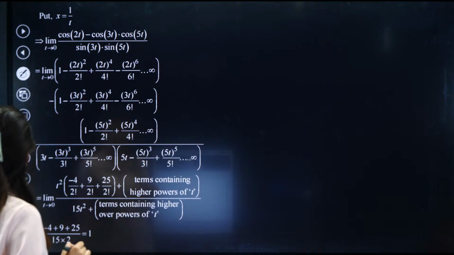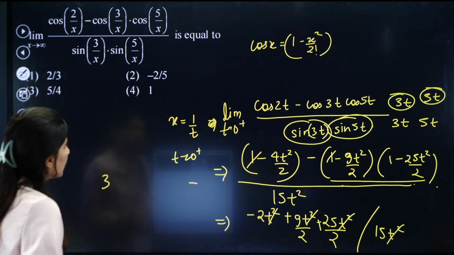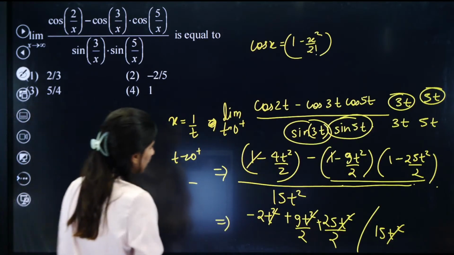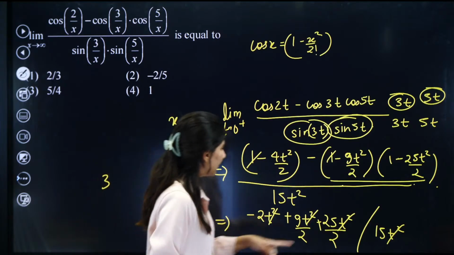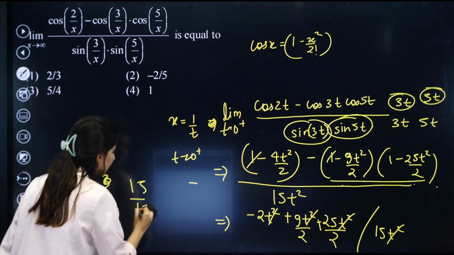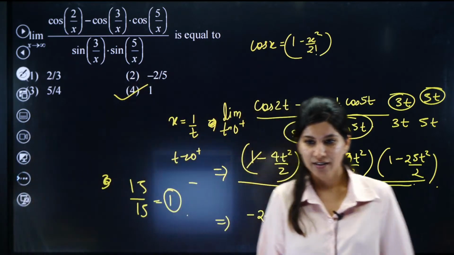Let me just check. So yes. Okay. So 4 by 2 is 2. 1 is the correct answer. Okay. 4 by 2 is 2, minus 2, plus 9 and okay. 25 plus 9, so 17. 17 minus 2 is 15. Okay, 15 by 15, that is 1 is the correct answer. Option 4. Yes. Done.